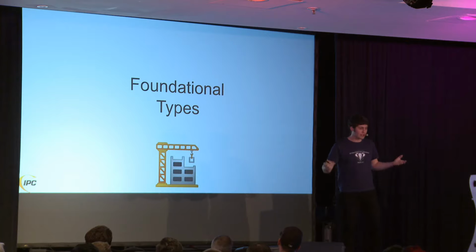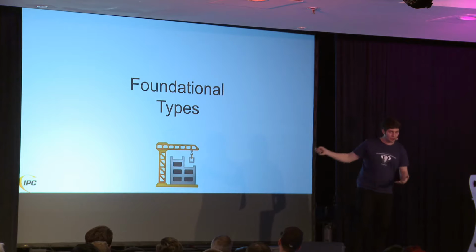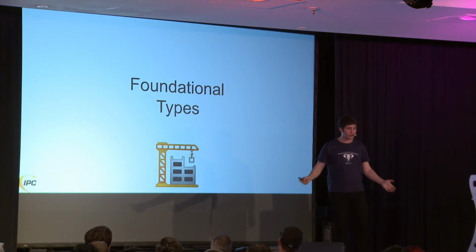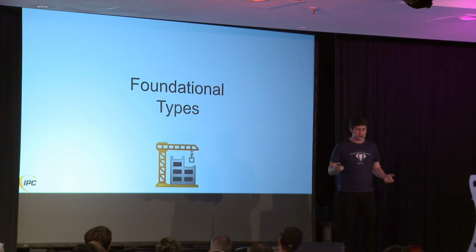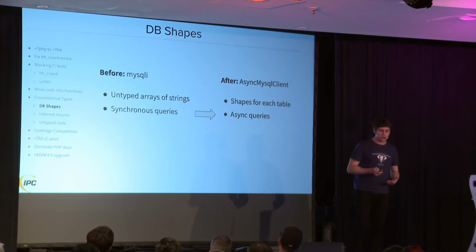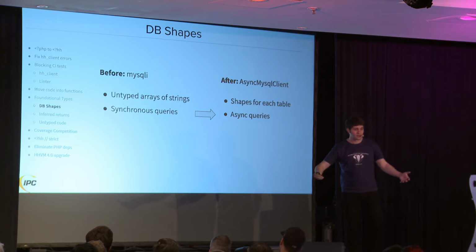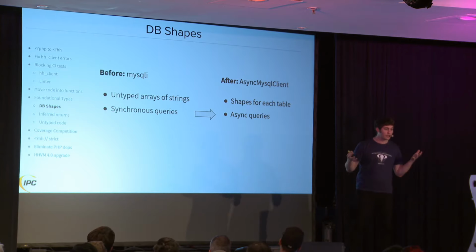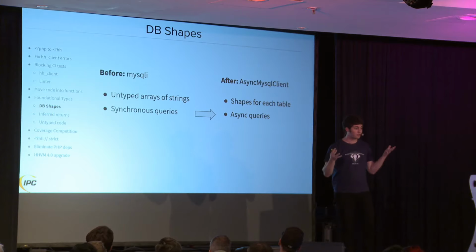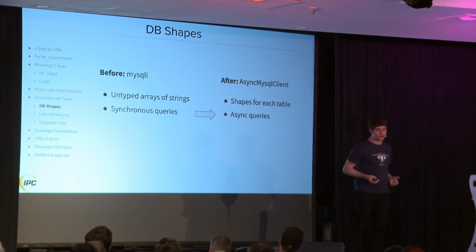We need to actually get types into our code. We were using PHP 5.5 before this, which meant we basically had no type annotations. We had no types for arguments. We had no types for returns. And we thought about what was the best way to do this. The place we wanted to go was to start with the database, because the types come from the database, and they bubble up into the code from there. So if we can get types from the database, that gives us a foundation to build on and add types everywhere else.